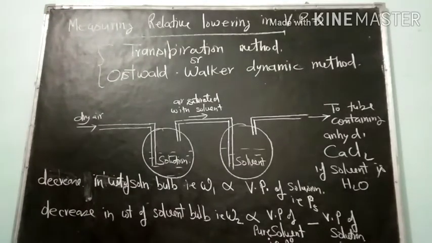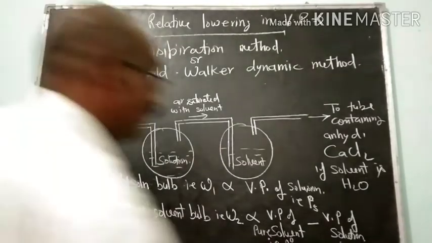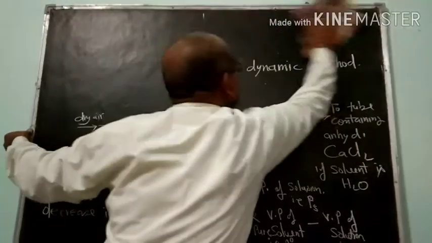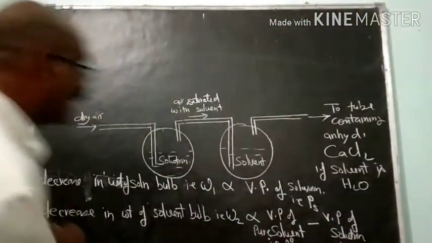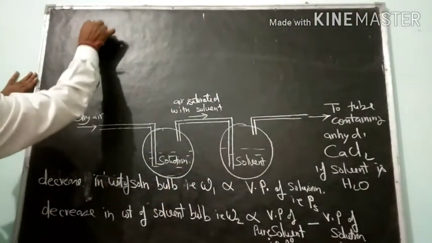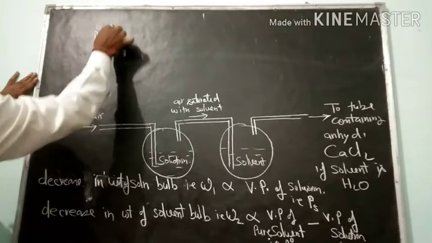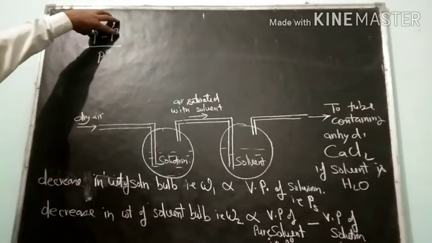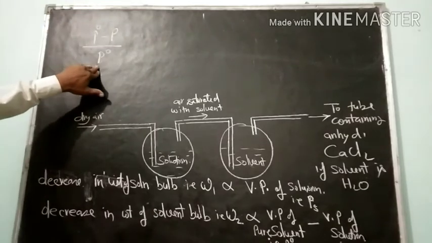So relative lowering in vapor pressure is P0 minus PS over P0, the ratio of lowering in vapor pressure to the vapor pressure of pure solvent.